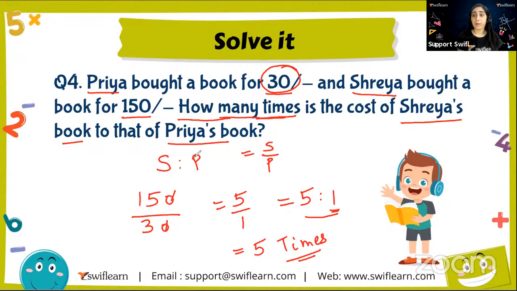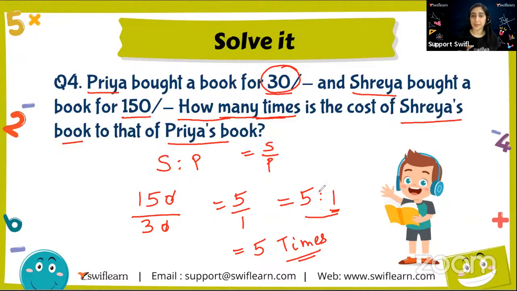Okay. See, I'm repeating it again. It says Shreya is to Priya. So I know the ratio can be written as one over the other. So Shreya over Priya. All right. Now the cost of Shreya's book is 150 rupees. The cost of Priya's book is 30 rupees. So I wrote 150 over 30. On solving this, I got 5 over 1. That is equal to 5, right? Anything over the denominator 1 is the numerator itself, that is 5. So we got the answer that it is 5 times more expensive.